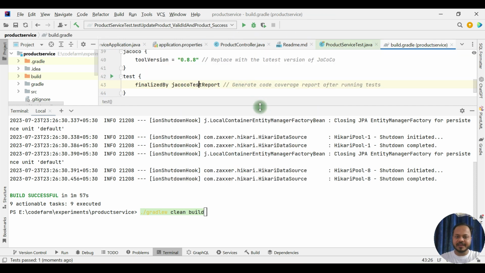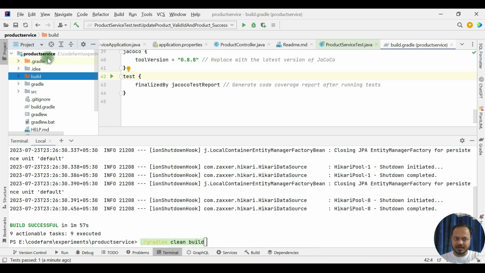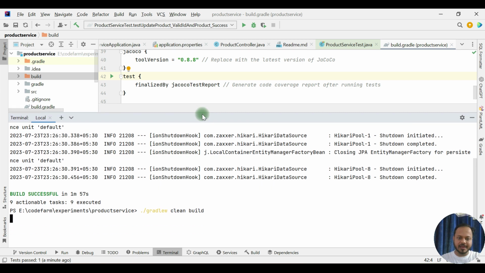When we trigger build, it automatically executes the test classes, and I have configured test to be finalized by the Jacoco test report. So I don't have to run this command explicitly. It will be triggered automatically when tests are executed. By clean, it is going to clean all the existing classes, and it will build from fresh. It can take a while to do that.